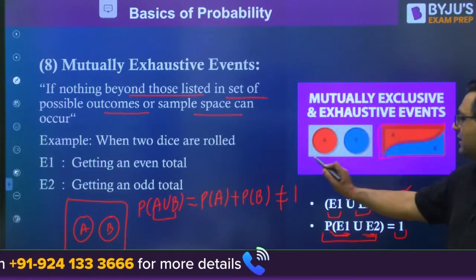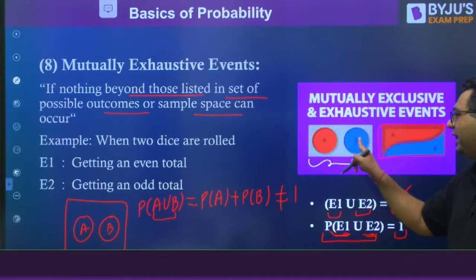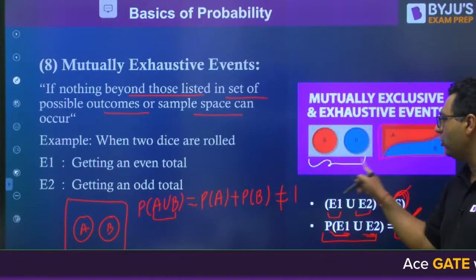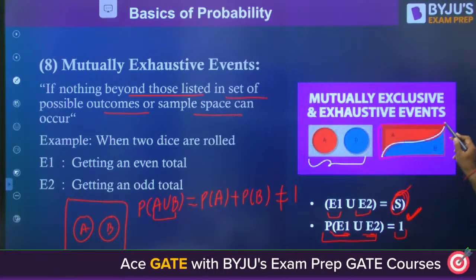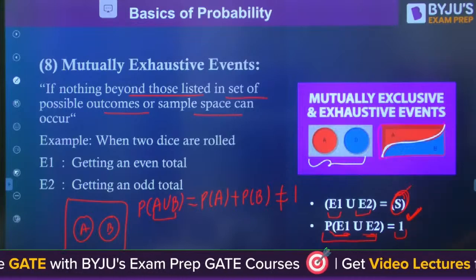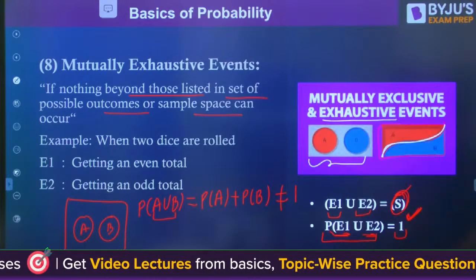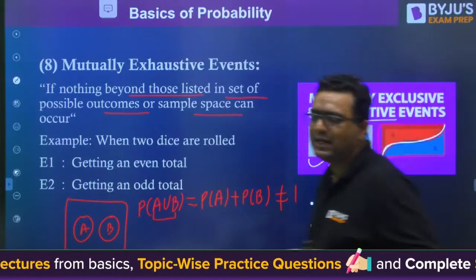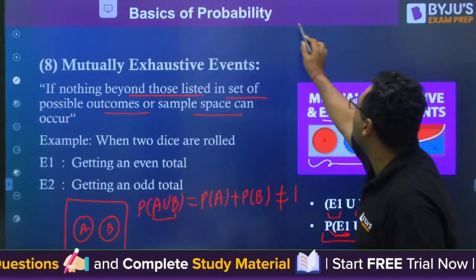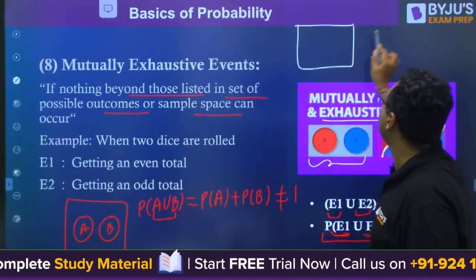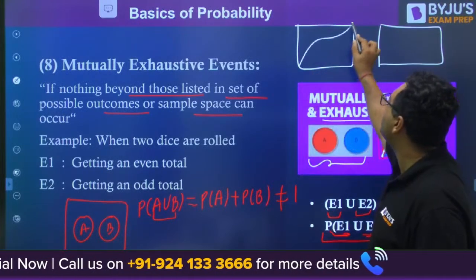Okay, so this is the difference. In mutually exclusive, you will have A and B, and together they will not be covering the entire sample space. Here, together, they are going to cover the entire sample space. In case of exhaustive events, there is no such rule that they cannot have anything in common. They can have something in common also. In exhaustive, you can also have this condition.